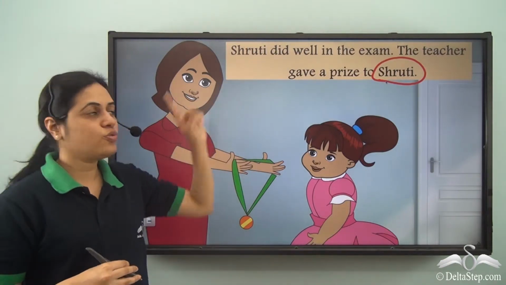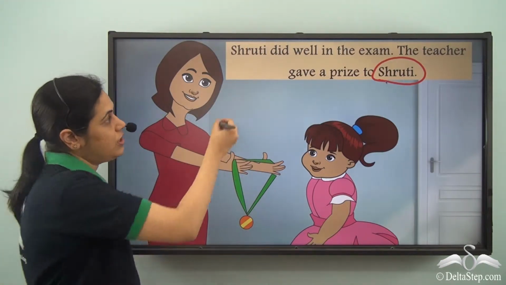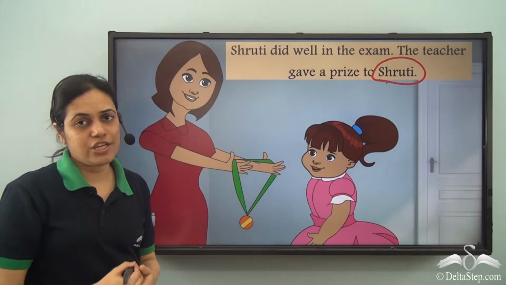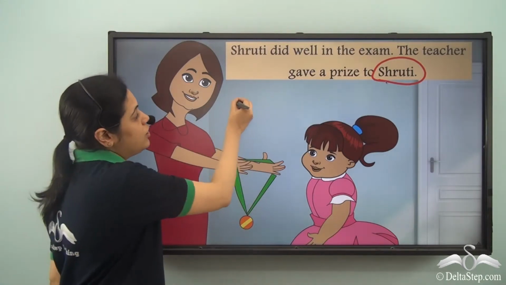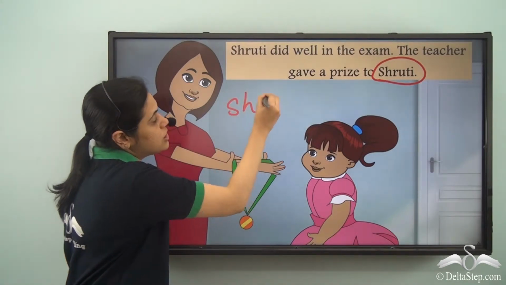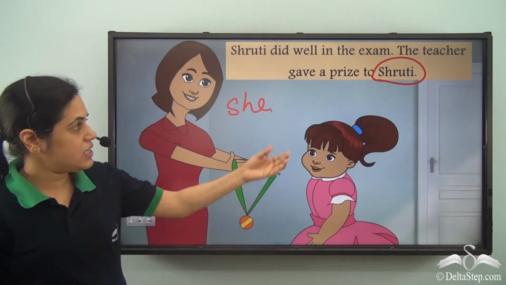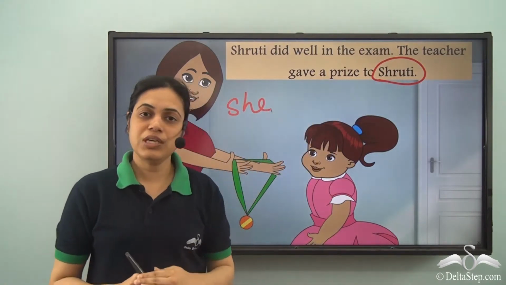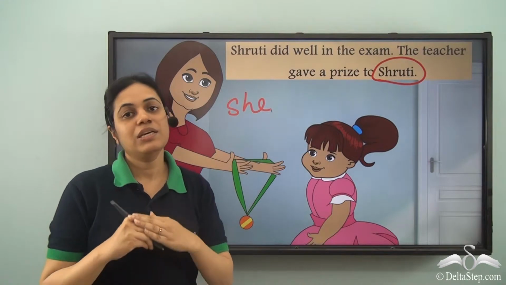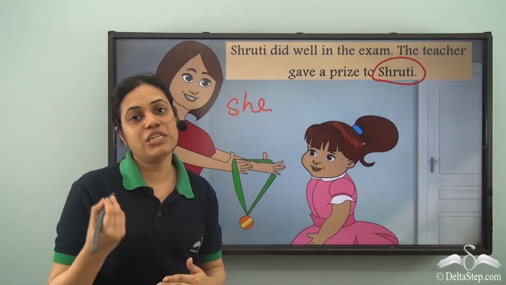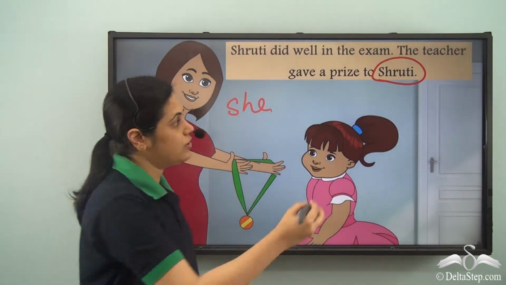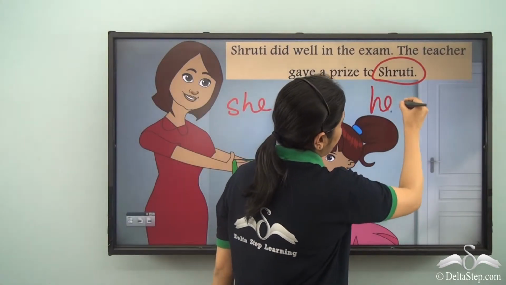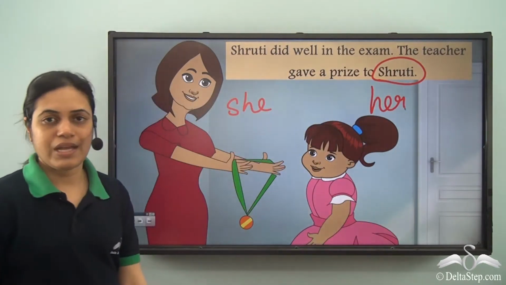I know when Shruti is in the subject position, that is for feminine gender, third person singular, the pronoun used is she. But when Shruti is the object, that is for feminine gender, third person singular, the object pronoun is her.